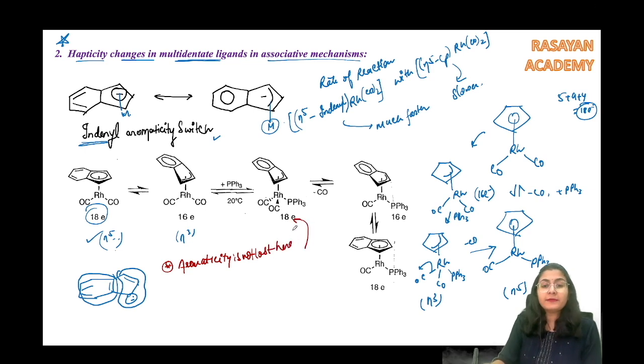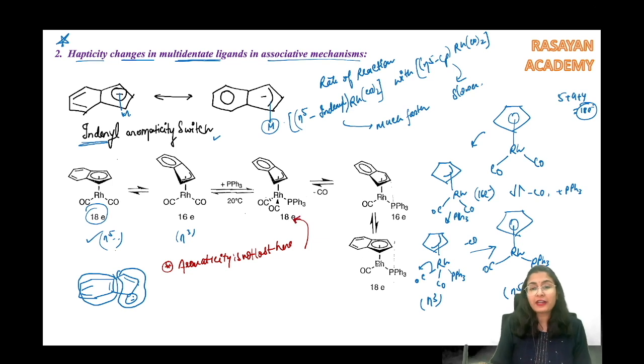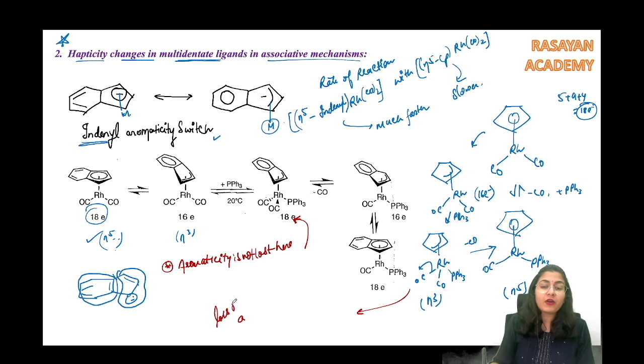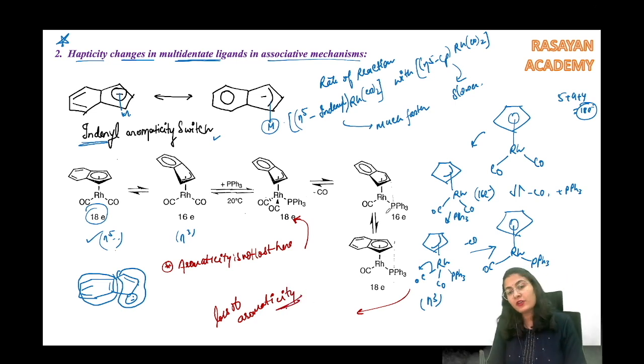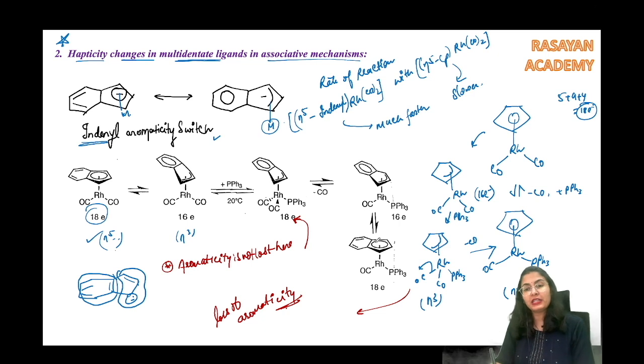And that is why you are going to have a faster reaction as compared to in this. यहाँ पे क्या हो रहा है? Loss of aromaticity. Okay, so because of the loss of aromaticity in going from eta 5 to eta 3, this reaction is going to be much slower. किसके लिए? सिंपल CP के लिए. जहाँ indenyl लेते हैं eta 5 indenyl, this reaction will be very fast because it is going to be doing an aromaticity switch. Very beautiful, बहुत अच्छा concept है. Alright, चलो let's move onwards.